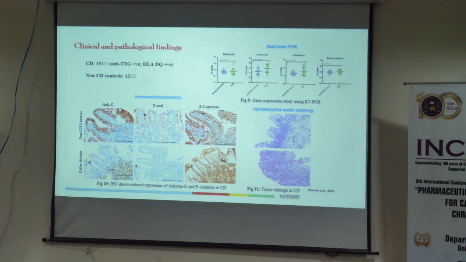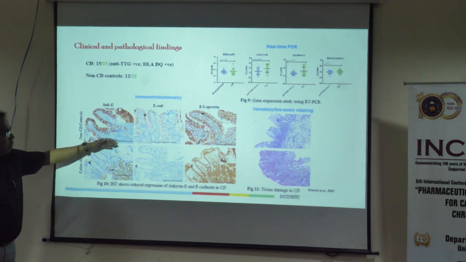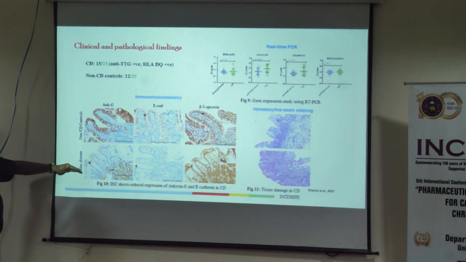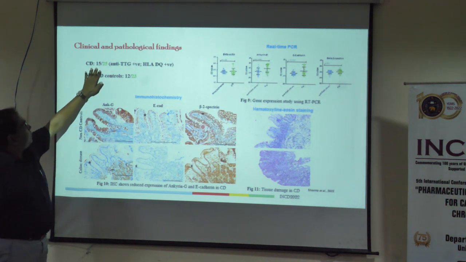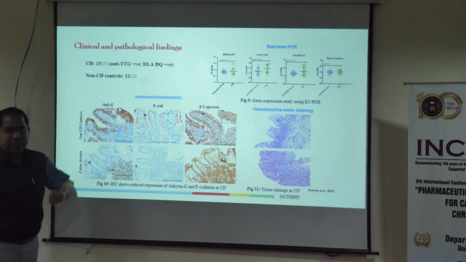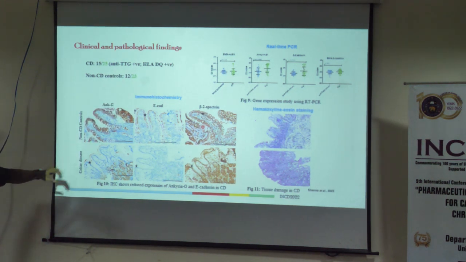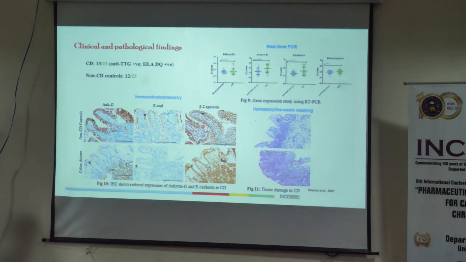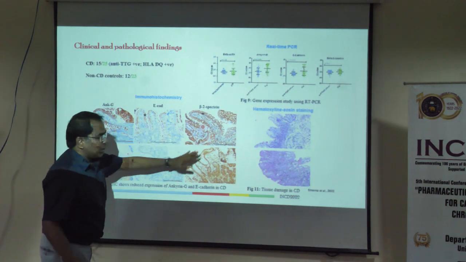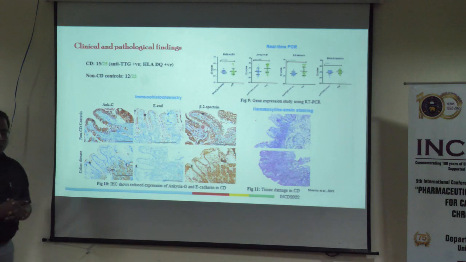Then we had biopsy samples from DMC Ludhiana. We did immunohistochemistry with the patient samples and non-CD controls. For this IHC, we used 15 CD patients and 12 non-CD controls. We stained them for ankyrin G, E-cadherin, and beta spectrin. They are actually interlinking three cytoskeletal components. Ankyrin G and beta spectrin are cellular components, and E-cadherin is an extracellular and transmembrane protein.